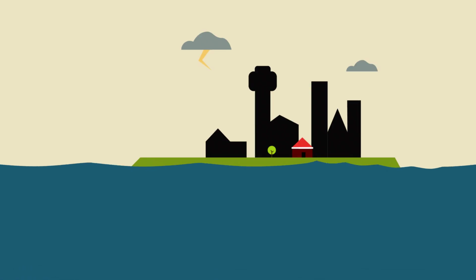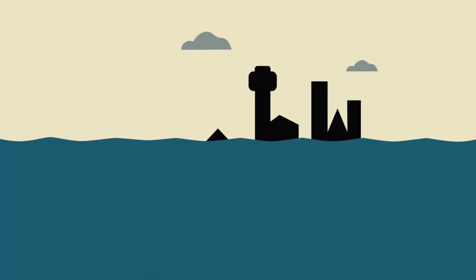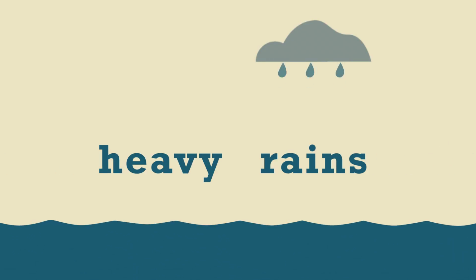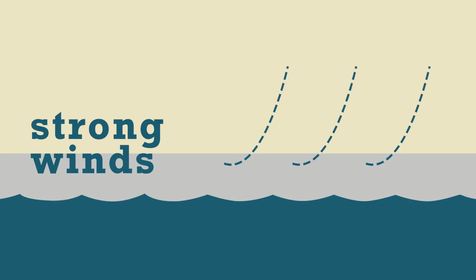Flood. What is a flood? A flood is a general and temporary condition where 2 or more acres of normally dry land are inundated by water or mud flow. Floods are the most common natural disaster and the leading cause of natural disaster fatalities worldwide. There are several ways flooding happens: heavy rains, river overflow, dam breaking, ice and snow melt, strong winds.